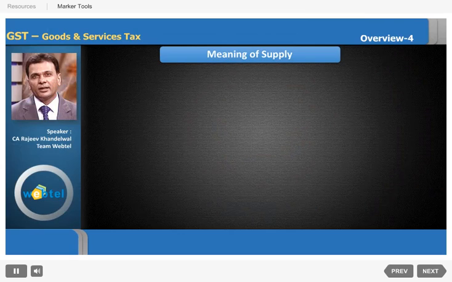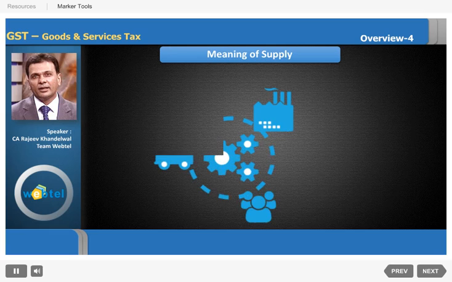Now you have understood the basics of registration, the registration limit, and other things. Now you should also understand the meaning of supply. Why the meaning of supply? Because no longer do we have manufacture, no longer do we have sale, no longer do we have the concept of entry, because all these taxable events have gone, as we just now talked about. And now the only taxable event that remains is supply. Since tax is to be levied on supply, we need to understand what is supply.